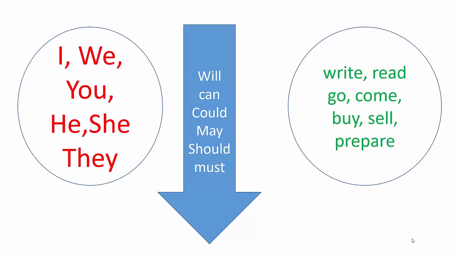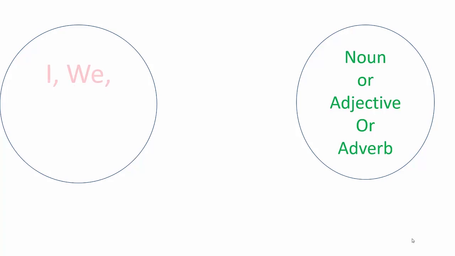Any sentence can be prepared, and we are not going to learn these helping verbs in today's video. We are going to learn only am, is, are, which are explained in the further videos. You can also add not between helping verb and the main verb. And helping verb is not only added before verb but also before a noun or adjective or an adverb.